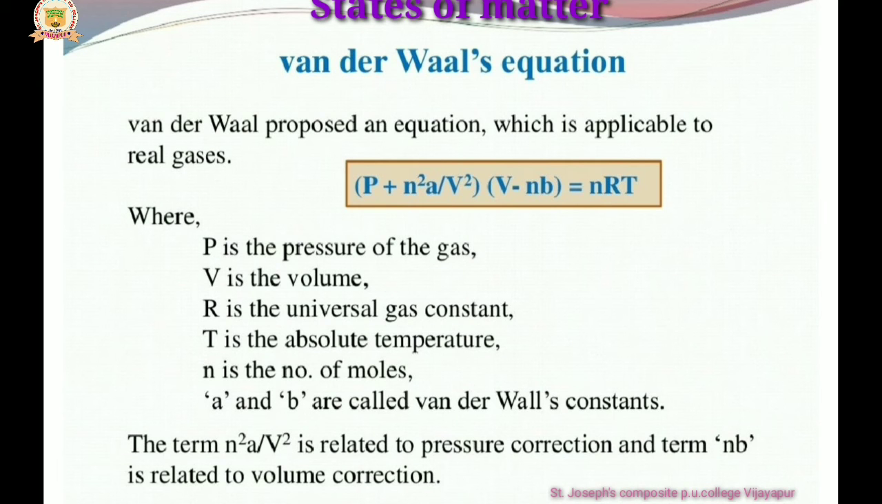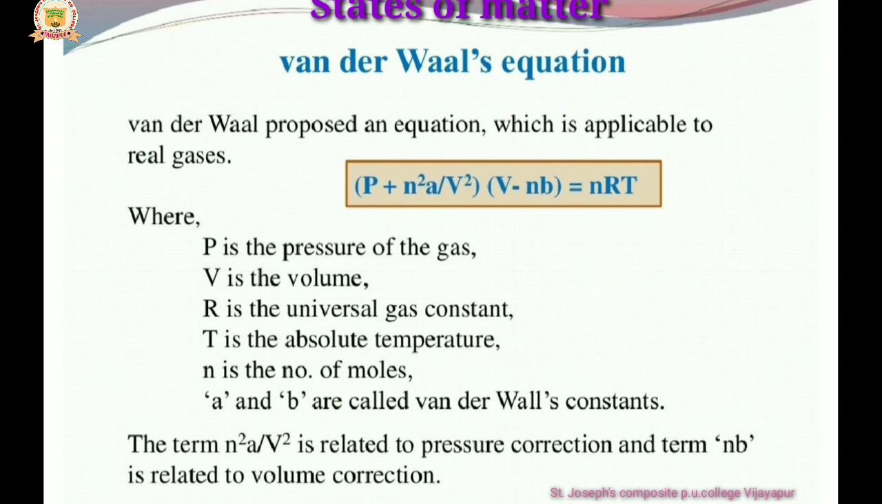= nRT, where P is the pressure of the gas, V is the volume, R is the universal gas constant, T is the absolute temperature, n is the number of moles, and a and b are called the van der Waals constants. The term n²a/V² is related to pressure corrections, and the term nb is related to volume corrections. So this is the van der Waals equation. Here a and b are two constants, called the van der Waals constants.